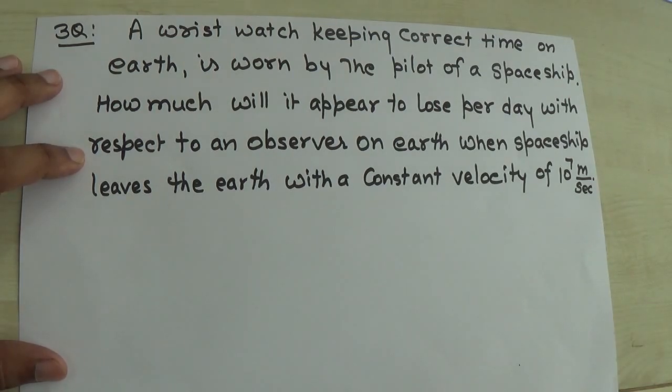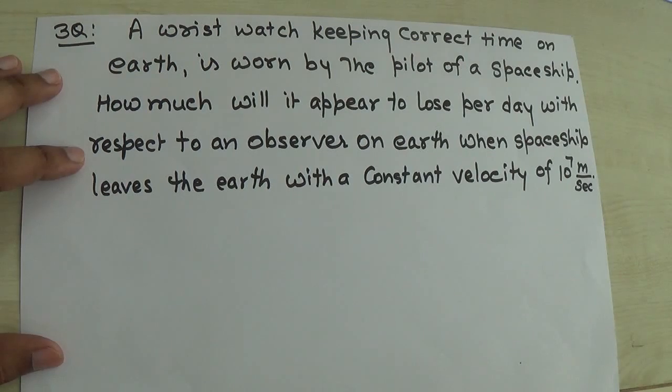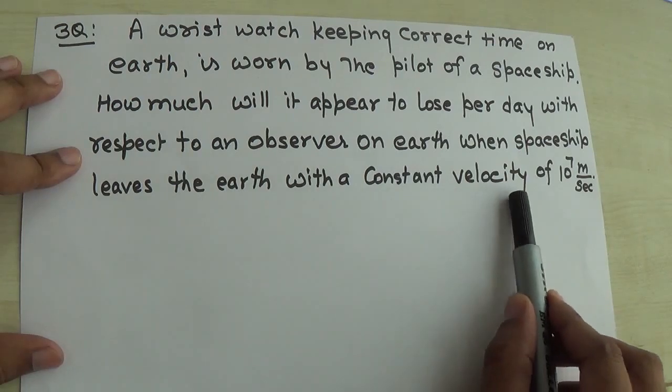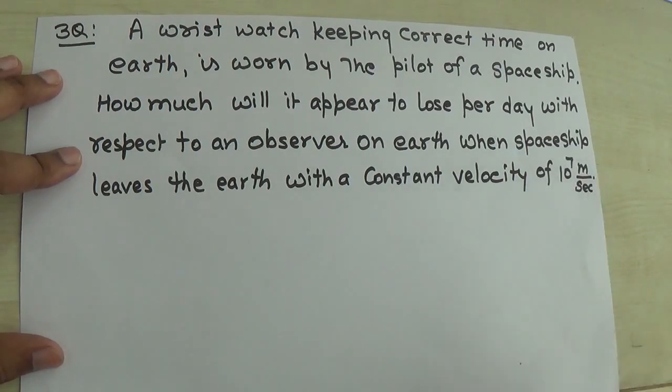So what is the moving frame here? The moving frame is a spacecraft, a spaceship in which the pilot is sitting, and the wristwatch is basically corrected with the person who was on the surface of the earth, right? Now because of the relative motion between the spacecraft and earth, this clock will run slow according to the stationary observer, right? So how much will that be slow? This is the question. Now the next point: when a spaceship leaves the earth with a constant velocity of 10^7 meter per second.